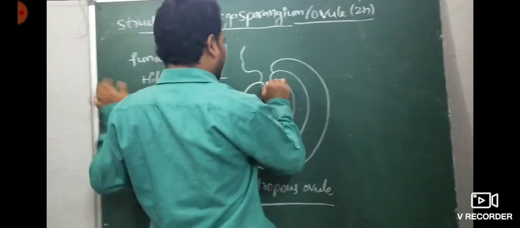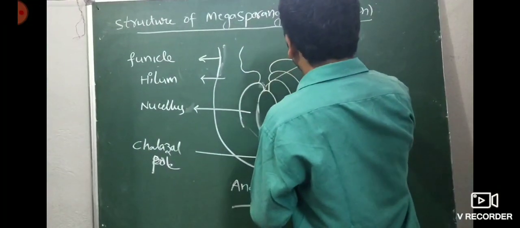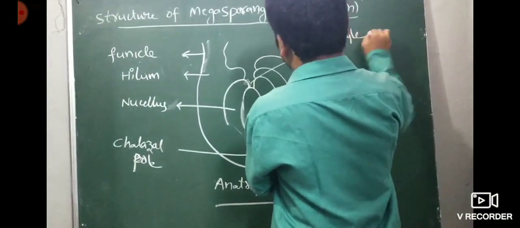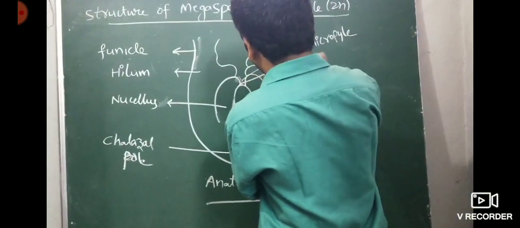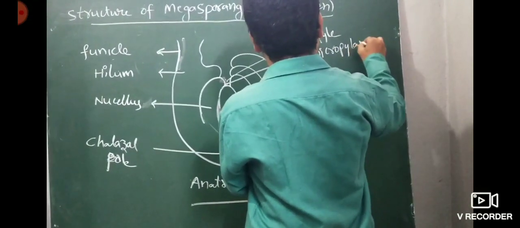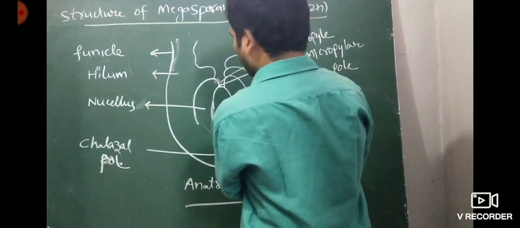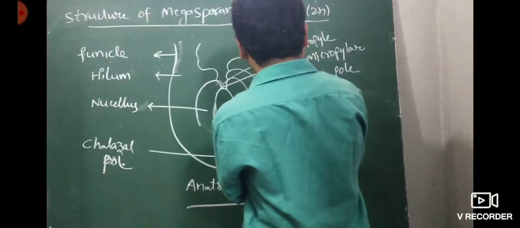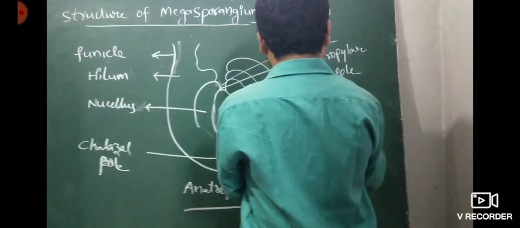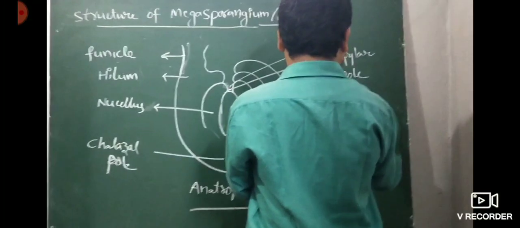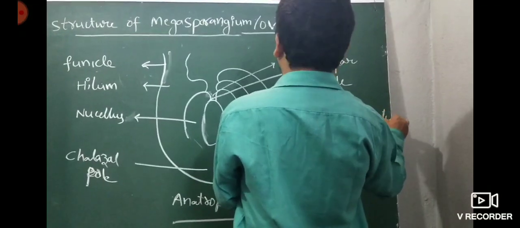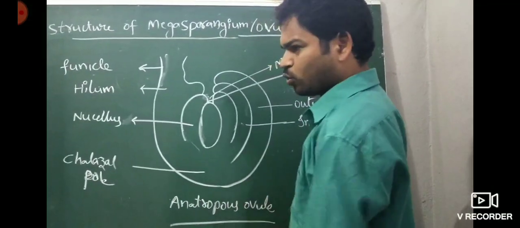This is the micropyle. Micropylar tip. Micropylar pole. This is the outer integument. This is the inner integument. Label the outer and inner integuments. Here, this is nothing but an anatropous ovule.